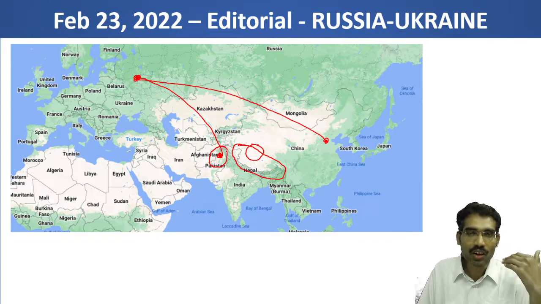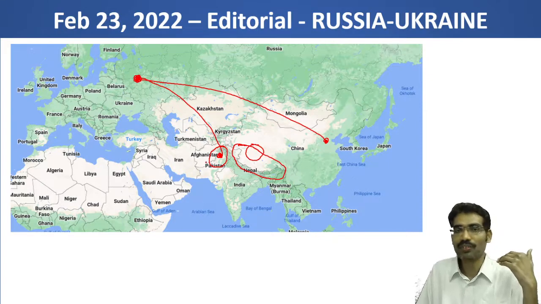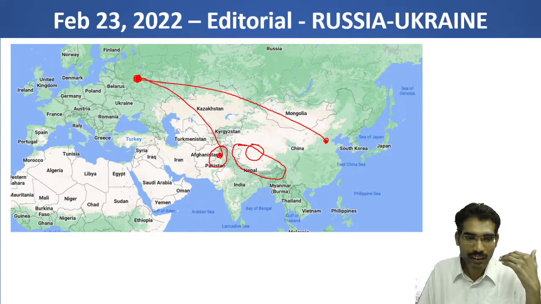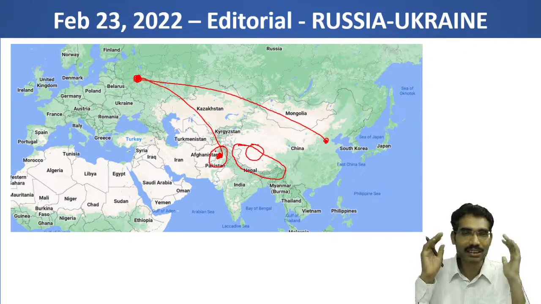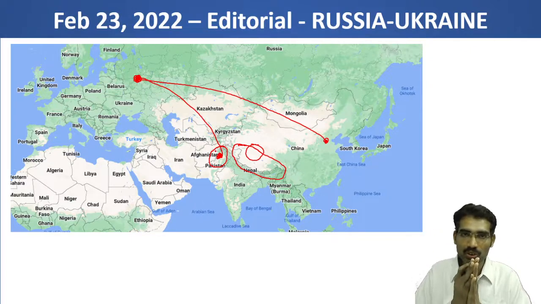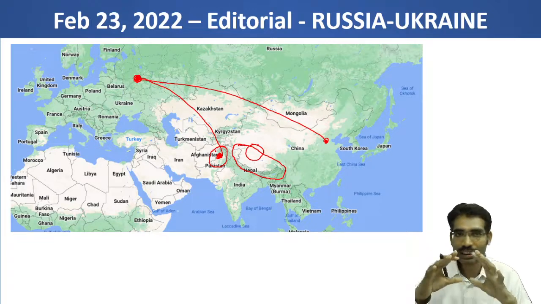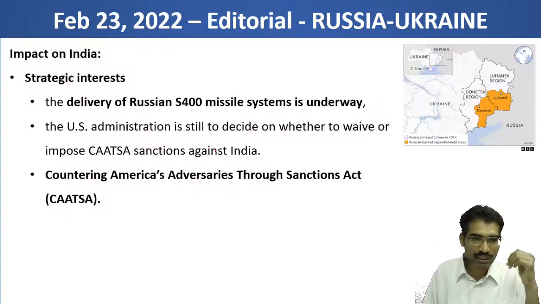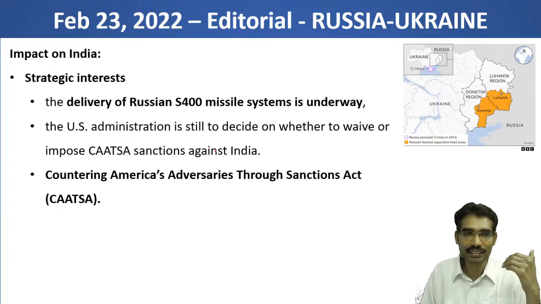Russia is an all-weather friend for India. Now if we antagonize Russia, it becomes a major challenge for our security. That's why we have to choose our responses calibratedly, and we should choose the response very creatively in this growing environment. Now this is the challenge for India's strategic interests.